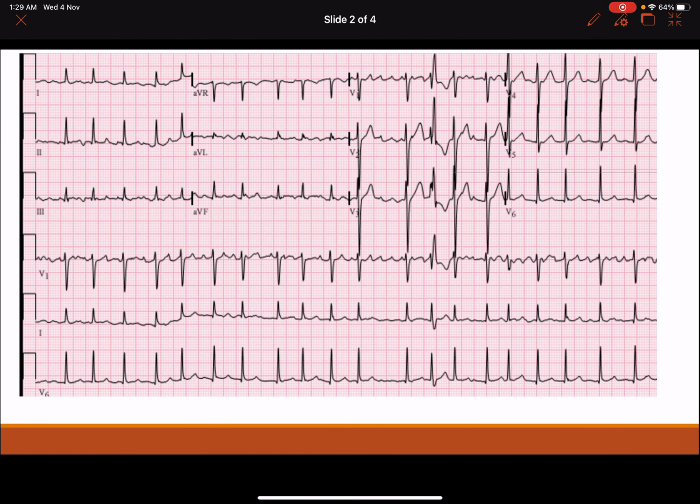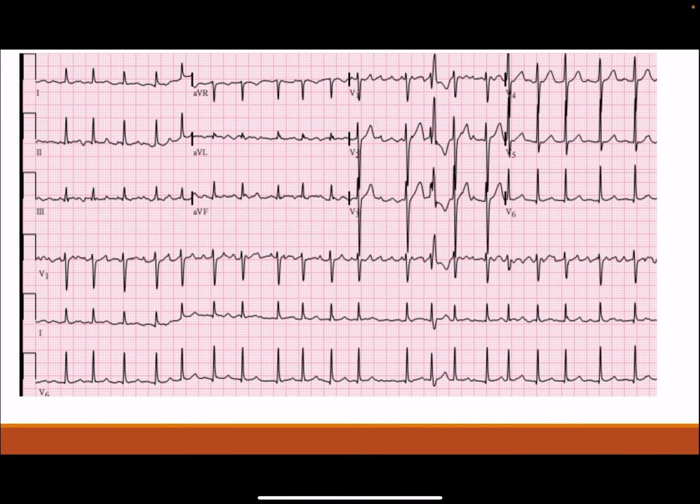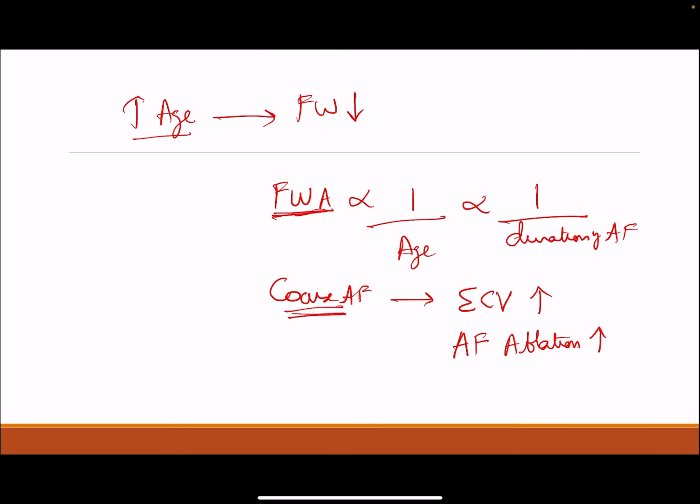We'll have a very quick revision now. This is a patient with coarse atrial fibrillation. Coarse atrial fibrillation is fibrillatory wave amplitude more than 1 millimeter, and as the age increases, it may become fine AF. Also as the duration of AF increases, coarse AF may become fine AF, like this one.